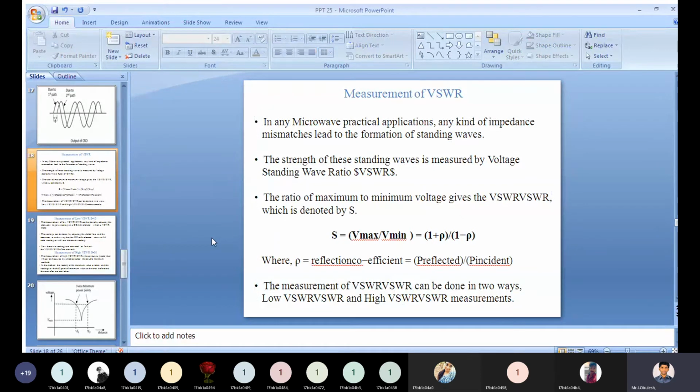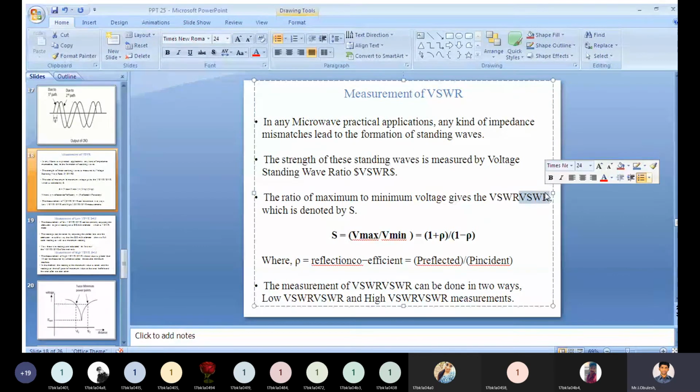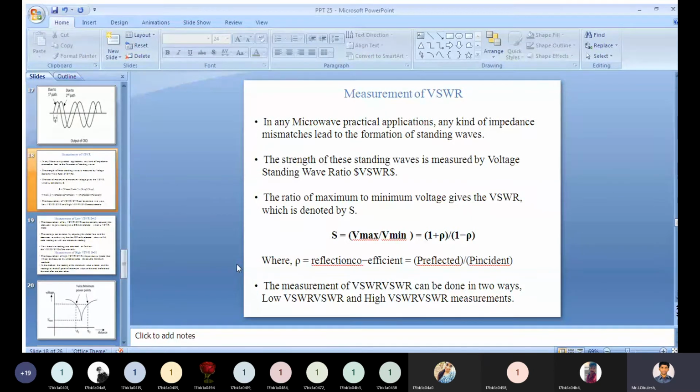VSWR, voltage standing wave ratio, is defined as the ratio of maximum to minimum voltage, which is denoted by S. S is equal to V maximum divided by V minimum, which is equal to 1 plus rho divided by 1 minus rho.